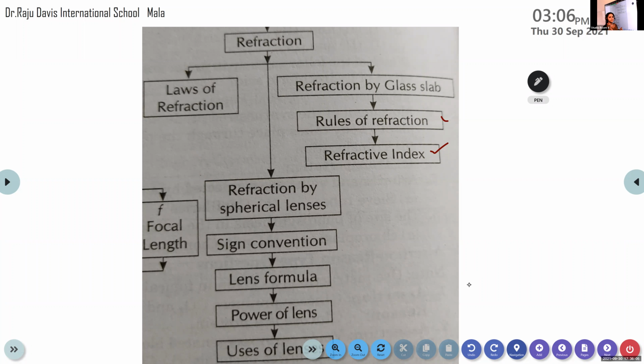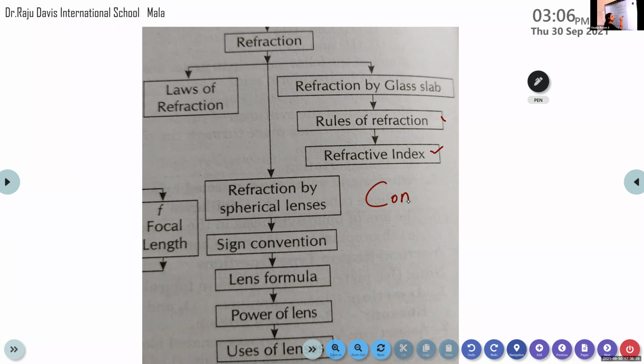If one medium is air, we can use the general equation n is equal to c by mu. Suppose the two mediums are different, instead of air, we have two different mediums, then we must use the equation n12 or n21 depending upon the condition provided. Okay. Then we will discuss the refraction by spherical lenses. We have two types of spherical lenses.